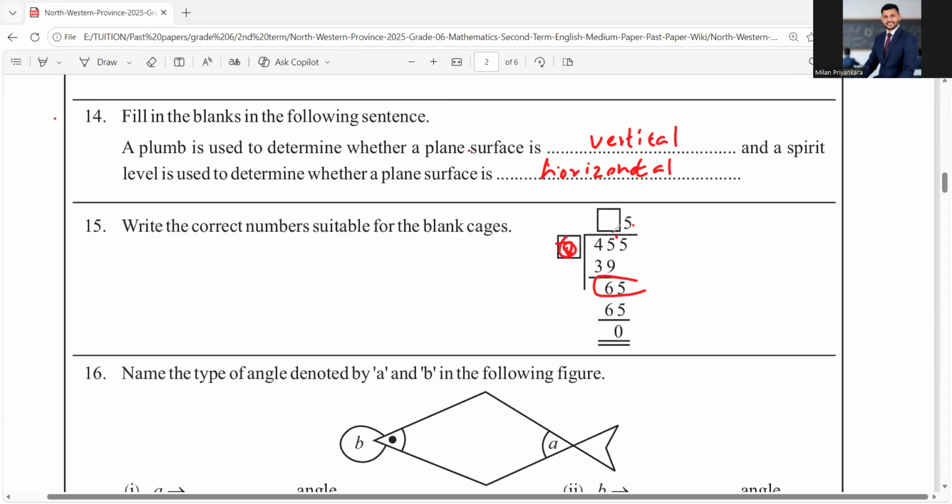We don't know this number, but there are 5 of it. You know that 65 is equal to this, and then you have 65 again. That means 5 multiplied by this number is equal to 65. Then you know that 5 multiplied by 13 is equal to 65. Right, then you can write 13 here.